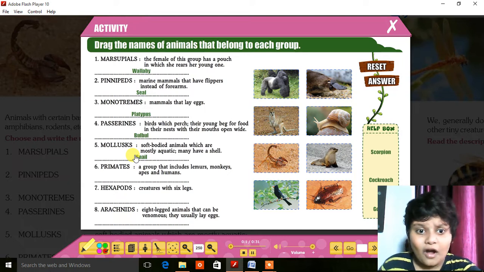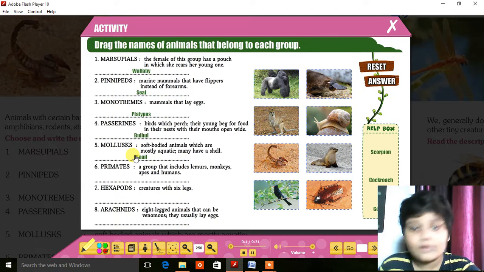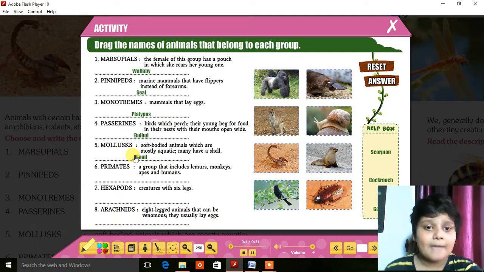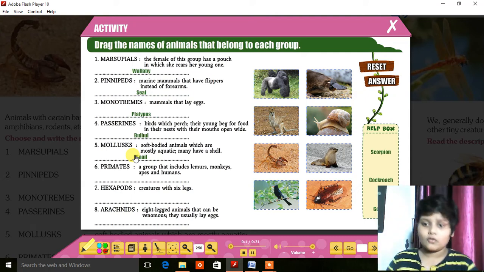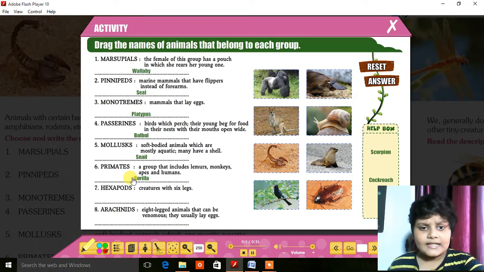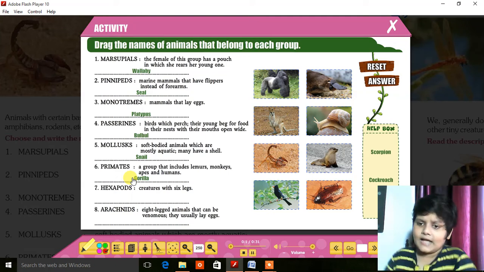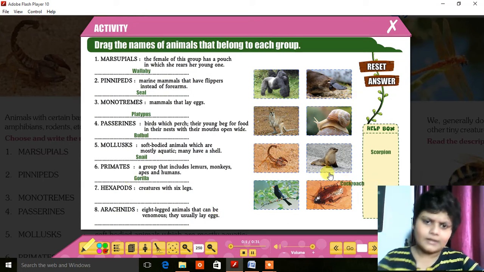Primates, a group that includes lemurs. Lemurs, in Hindi, are langur. A group that includes lemurs, monkeys, apes in which gorilla comes, and humans. Obviously its answer should be gorilla because gorilla comes in apes. Hexapods, creatures with 6 legs. Simple, creatures who have 6 legs are called hexapods. I think it should be cockroach. Let me try cockroach.